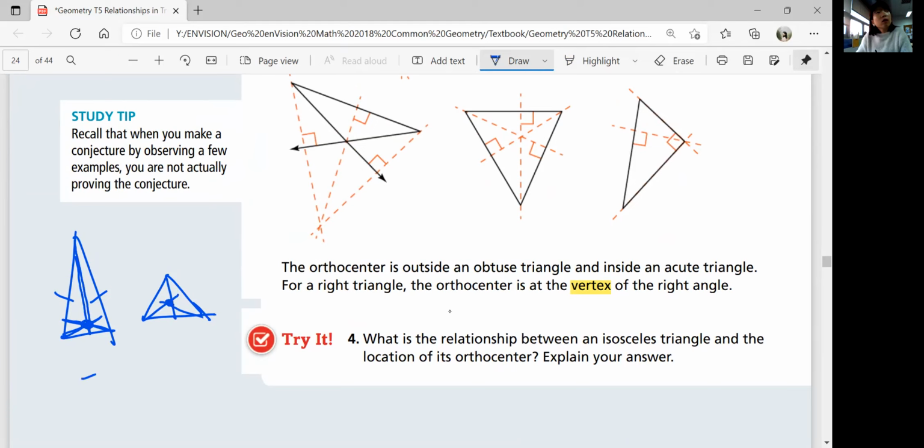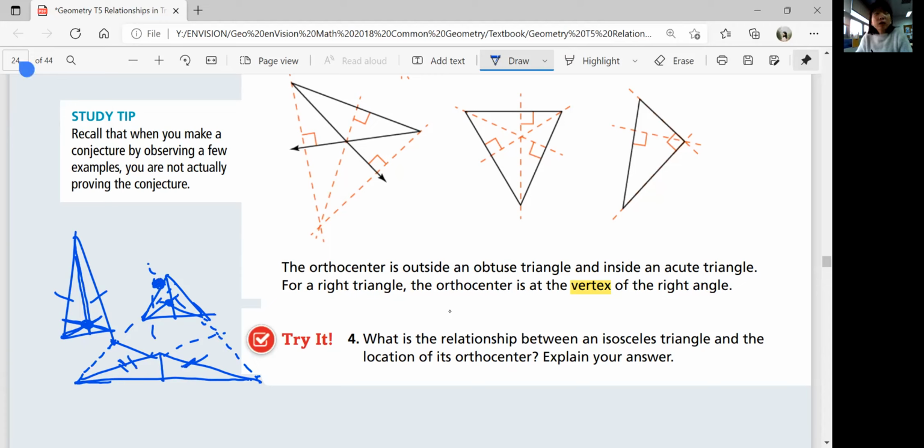This could also be an isosceles triangle, right? So over here, and then it could be over here. So if the isosceles triangle looks like this, it's an obtuse triangle, right?